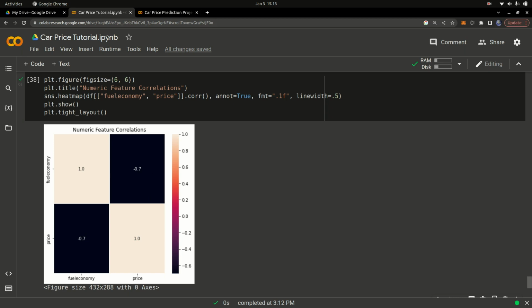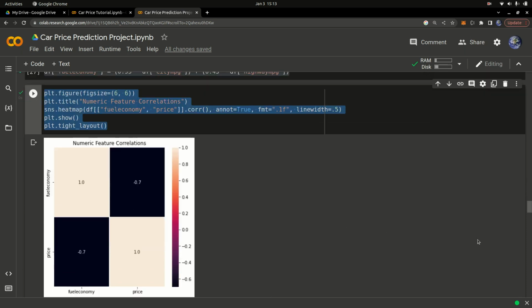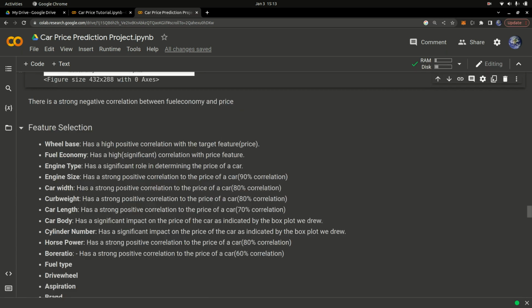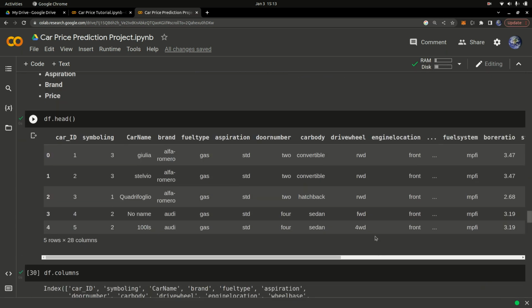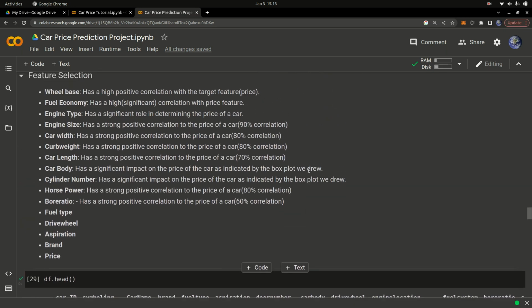Okay, so once you have looked at the correlations and done some feature engineering of one column, in a serious data science project you might have generated multiple features and not just a single feature. If you scroll up here, you can see I've given a quick summary of the different feature selections that you're going to use.